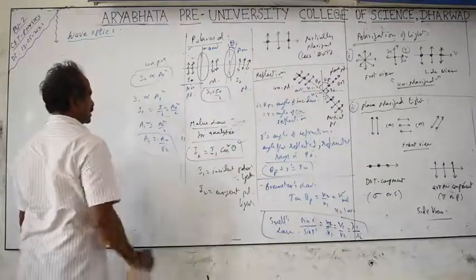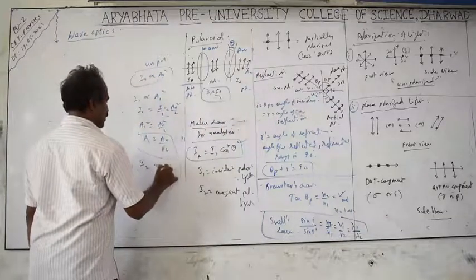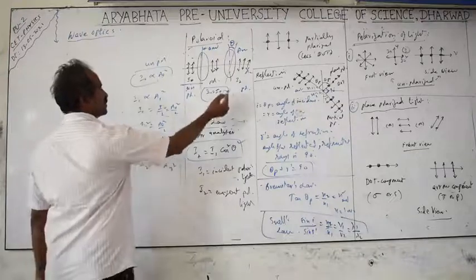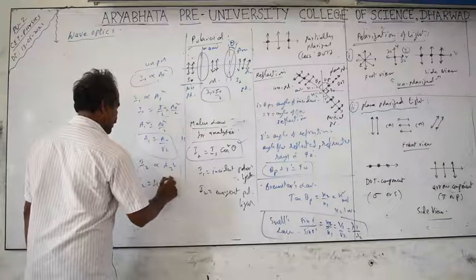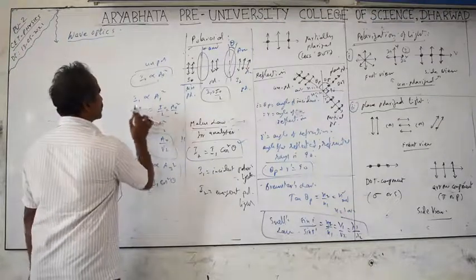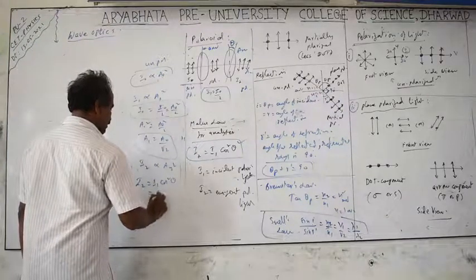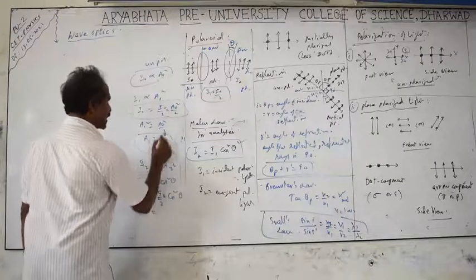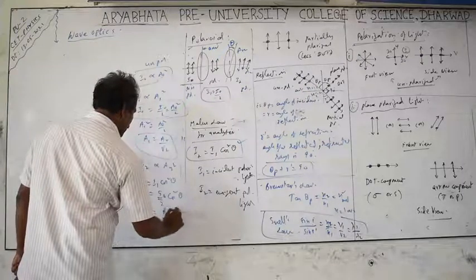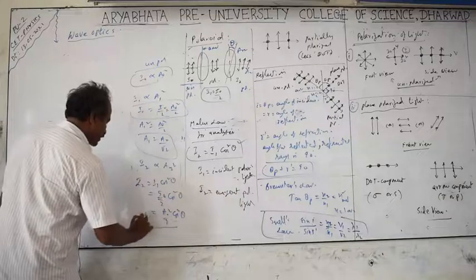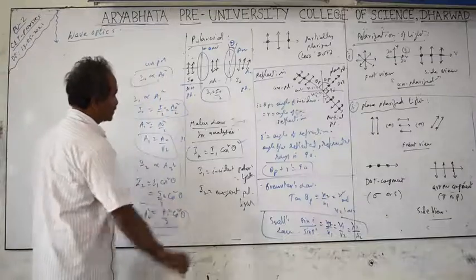Apply the Malus law. Next, if I take one more amplitude here, this amplitude equal to A2. What is I2? I2 is proportional to A2 square. I want the A2 value, but I2 also equals I1 into cos square theta. What is I1? I1 is nothing but I naught by 2. So this is I naught by 2 into cos square theta. I naught is also equal to A naught square. So this becomes A naught square by 2 into cos square theta, which equals I2. I2 equals A2 square. So A2 equals A naught by root 2 into cos theta. Equation that you can easily find out.